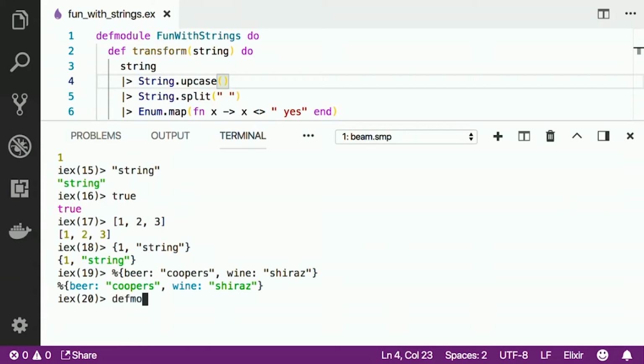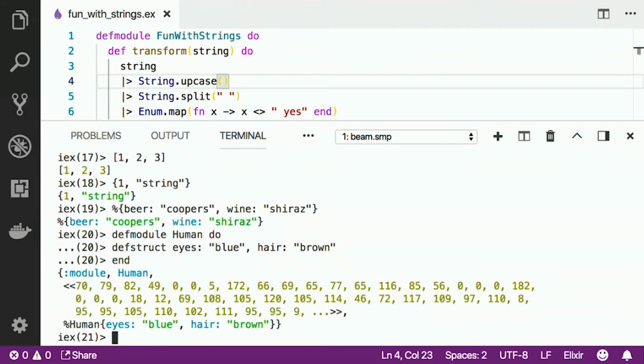The way that we create a struct, we'll get into modules in a couple of slides, but what I'm doing here is creating a module called human, and we'll create a struct, and human has eyes and hair. And let's just end that. And so we've created a struct called human.